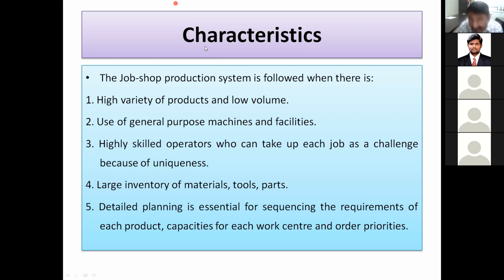All machines are general purpose machines. Therefore, for the general purpose machine, the job is to be allocated to the drilling machine for this many hours. After that, it should go to the milling machine. Then it should go to the lathe. So when the job is in drilling, if the lathe operator has no load and is idle, then assign some other job to him, and when that job is over, allow this job to go to the lathe machine and load the next job to the drilling machine. So a complex, detailed planning is required so that no machine and no man will be idle.